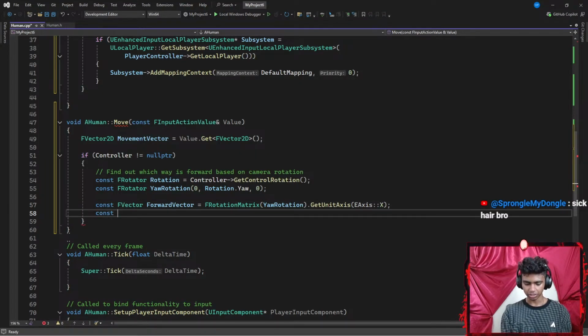I'm going to do the same thing with an FVector. This time, instead of my forward vector, I'm going to go with my right direction. I think direction is a better word.